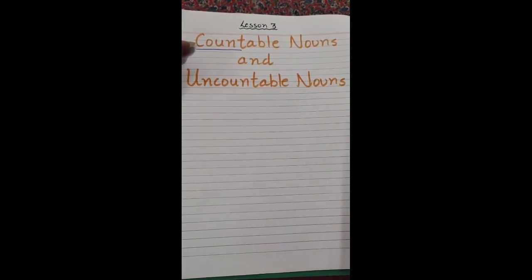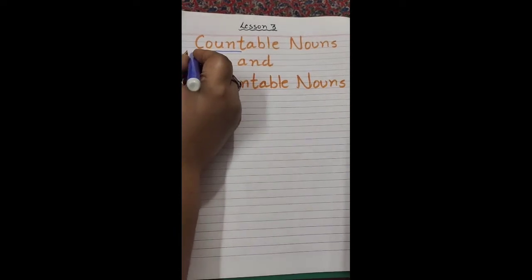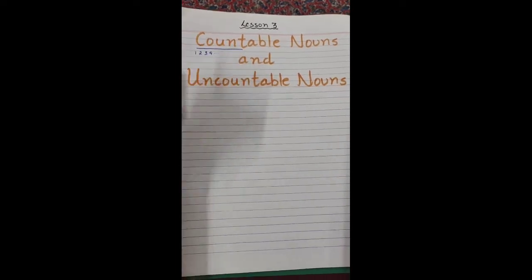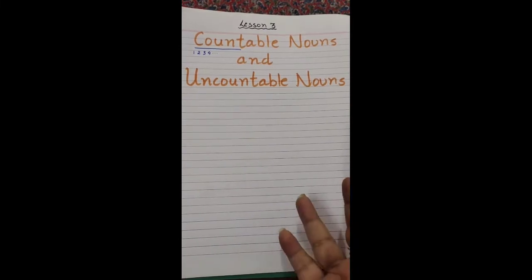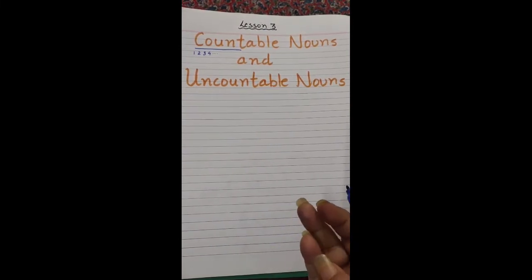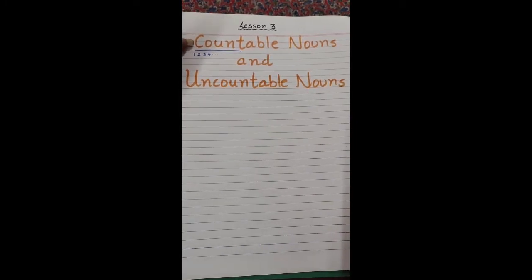So, what do you mean by counting? Counting means to count by numbers, that is 1, 2, 3, 4, and so on. So, anything that you can count on your fingertips or through a calculator or anything, that particular thing will come under the category of a countable noun.